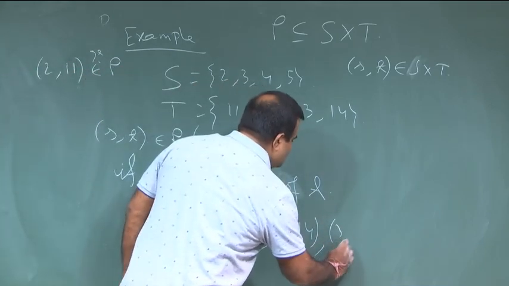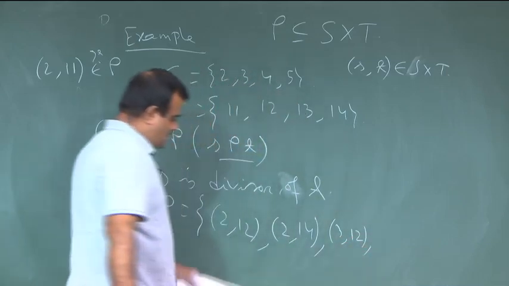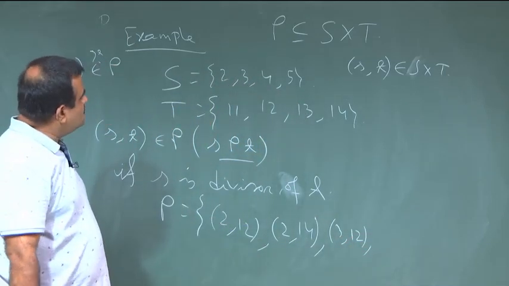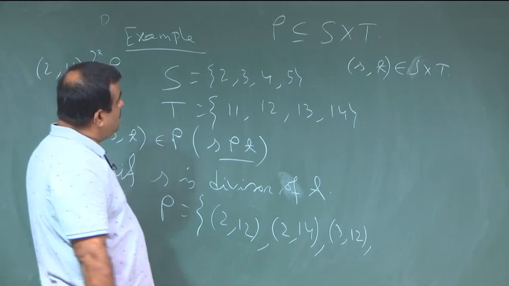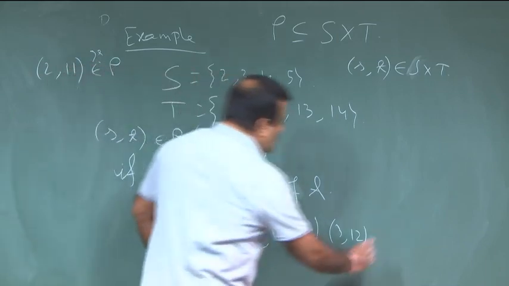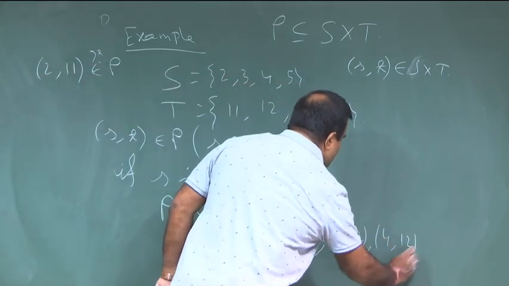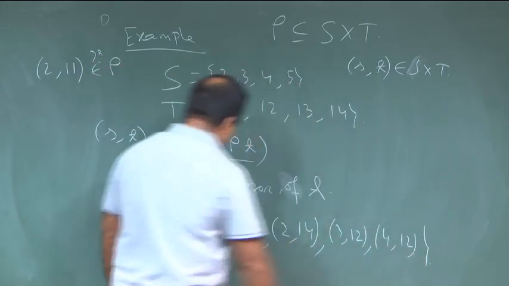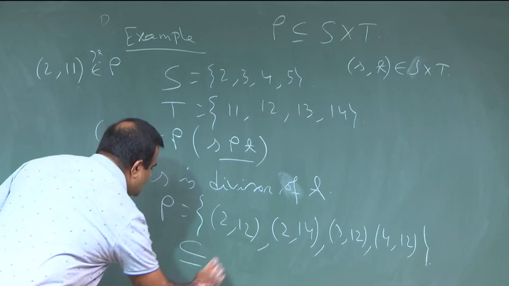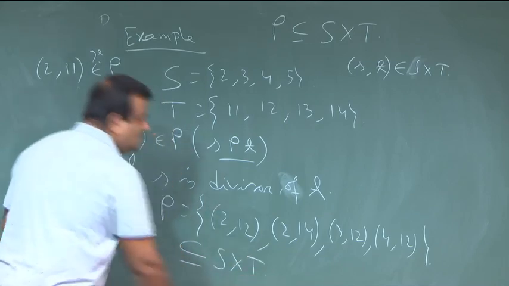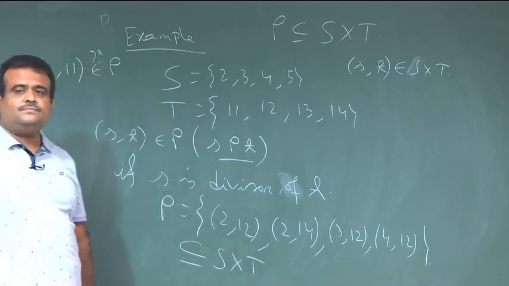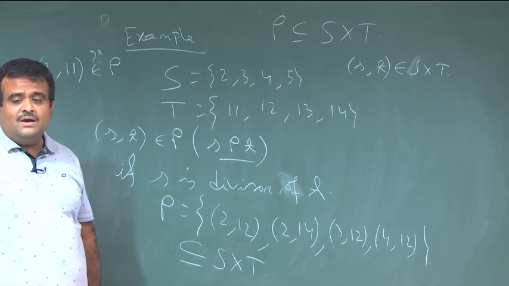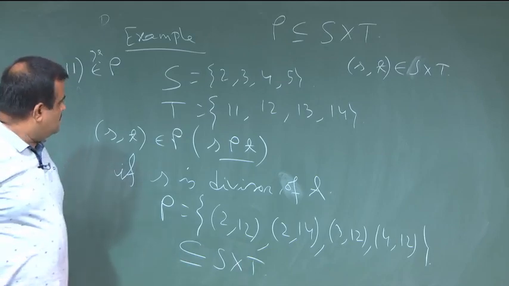So, 3 is related with 12. And 4 is a factor of 12. So, 4 is related with 12, that is it, nobody else. So, this is a subset of the Cartesian product S cross T. This is an example of a relation.